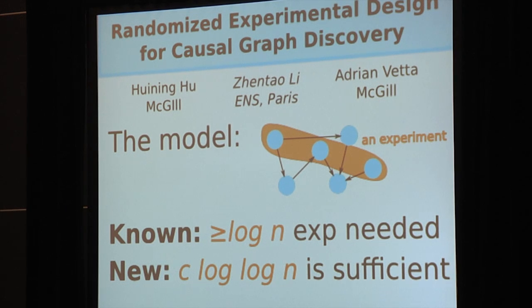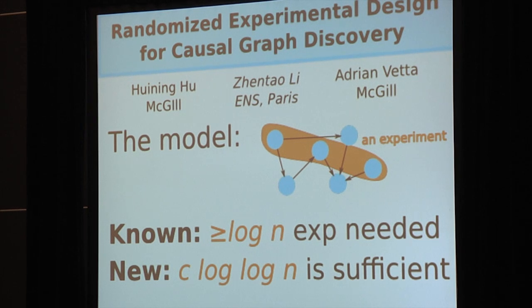So to recover the remainder of this graph, what we must do is perform controlled experiments, and in this case, each experiment is on a subset of the variables. The result of this experiment tells us what variables this subset influences. So the question we're interested in is the following. What is the minimum number of experiments that we must perform to discover a causal graph?